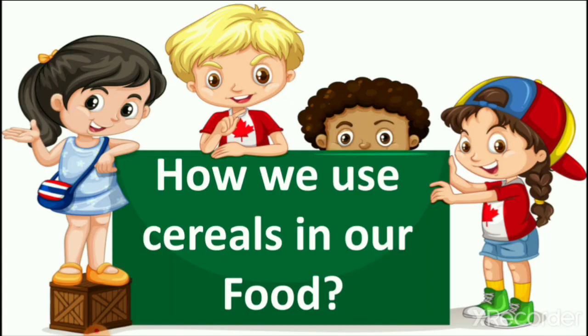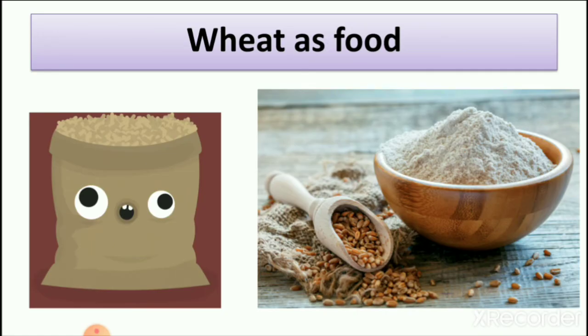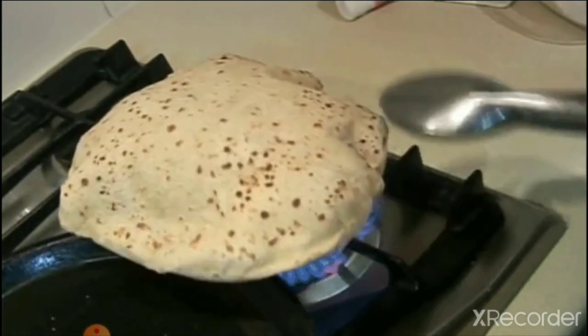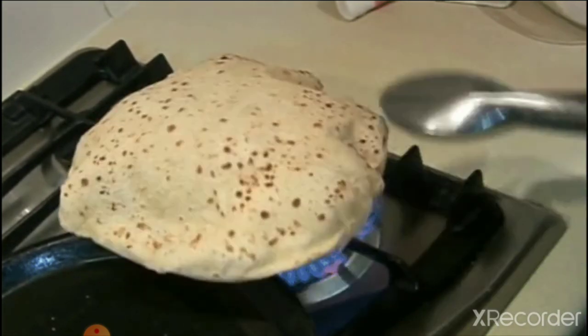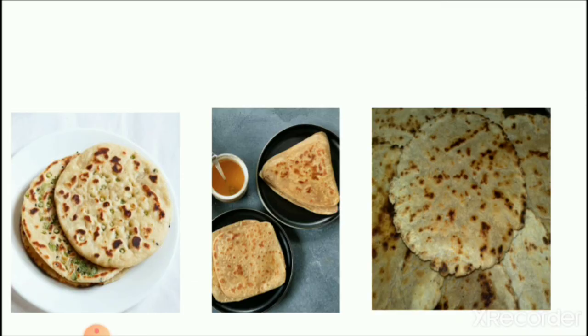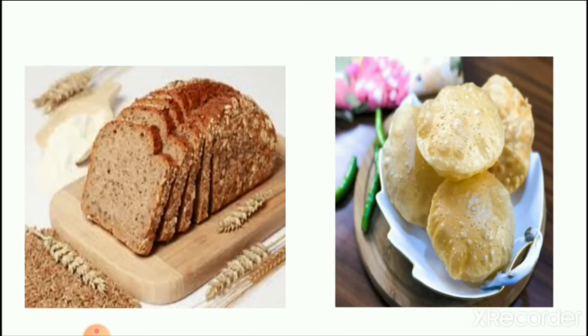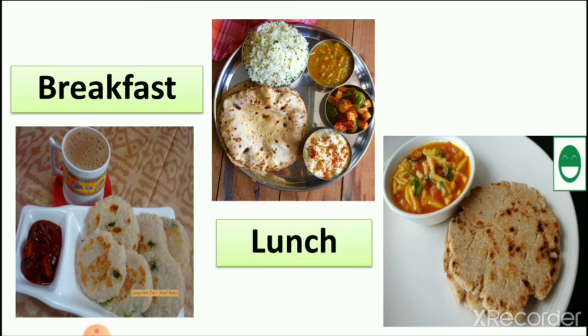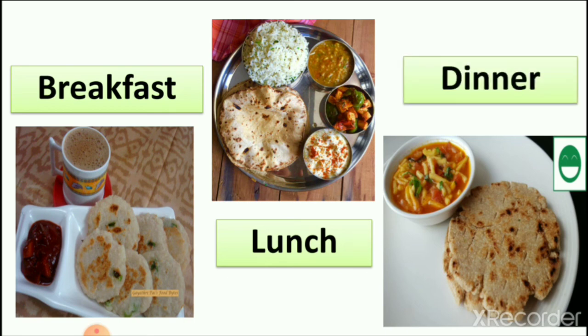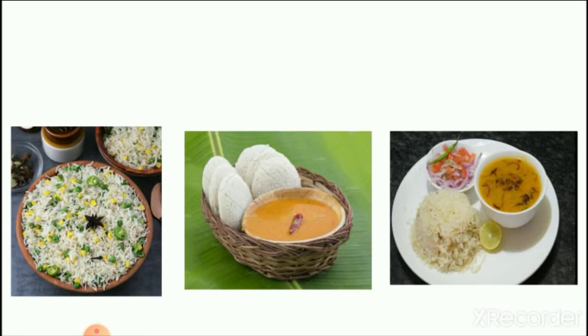Then we learned how we use cereals in our food: we make wheat flour from wheat, then we make chapatis or roti from wheat flour, then the different types of food which we get from wheat flour. Then we use wheat in our proper meal, breakfast, lunch and dinner, because it is a healthy food.